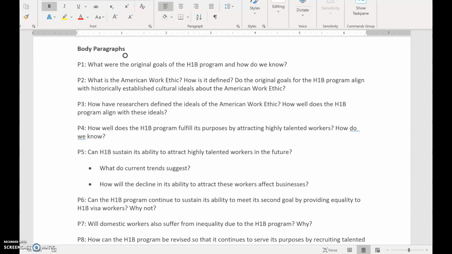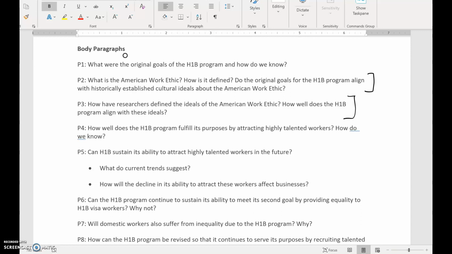And so I guess what the student has decided to do is to say, well, is the H-1B program a good match for our culture and its ideas about economics and work, industriousness, reward, stuff like that? How have researchers defined the ideals of the American work ethic? How well does the H-1B program align with these ideals? So this person went from a historical perspective to a more narrow, well, this group of people has studied this and they say that there are these components. Well, how well does it match up?